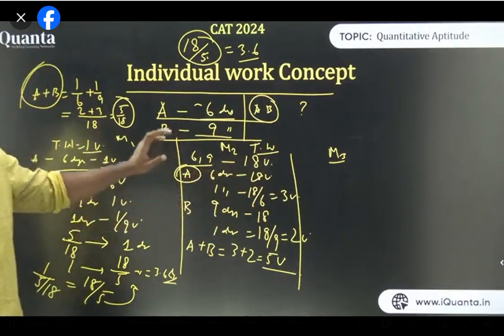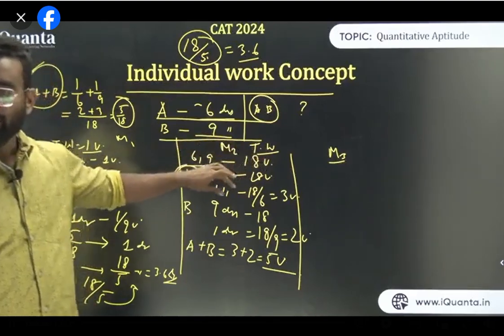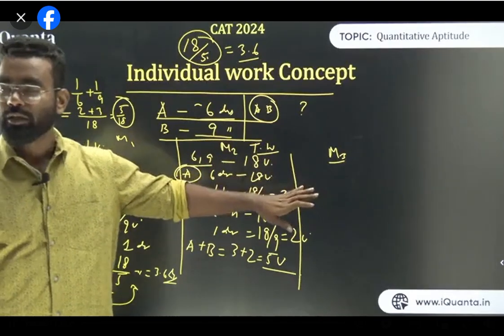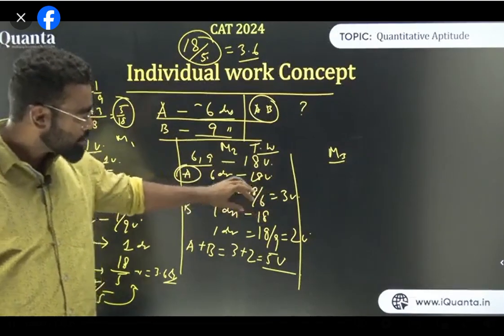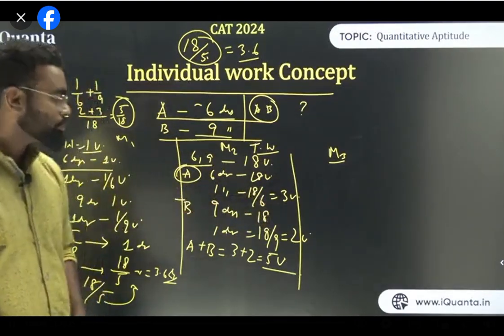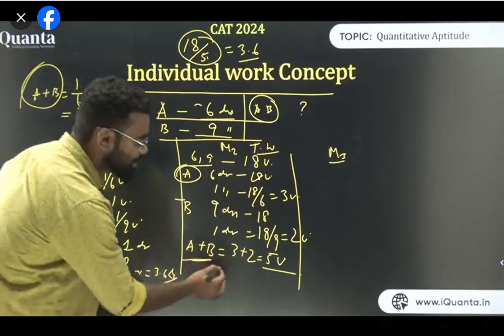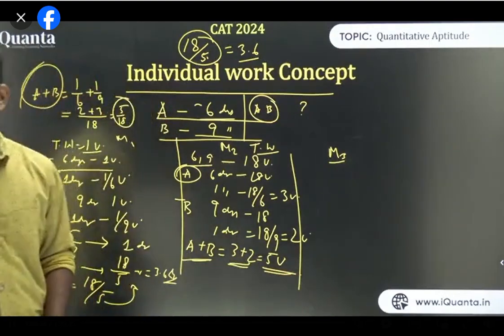Everyone, I am repeating it. 6 days में A is doing 18 unit. तो एक दिन में कितना करेगा? 18/6, that is 3 unit. ठीक है? Similarly, B 9 days में करेगा कितना? 18 unit. तो एक दिन में कितना करेगा? 18/9, that is 2 unit. So A और B मिलके एक दिन में कितना करेगा? 3 plus 2, that is 5 units. Am I clear?